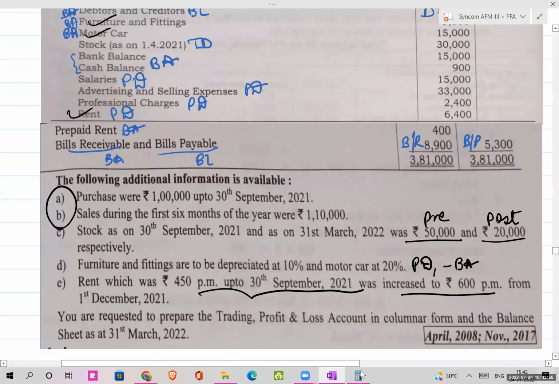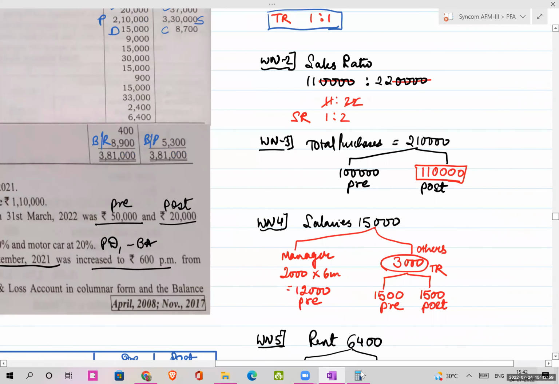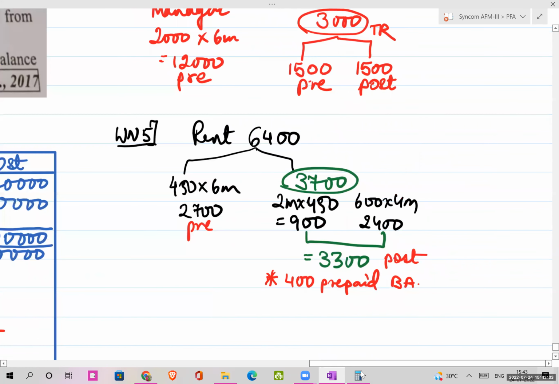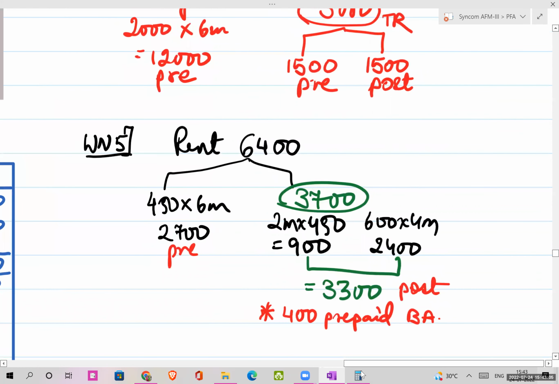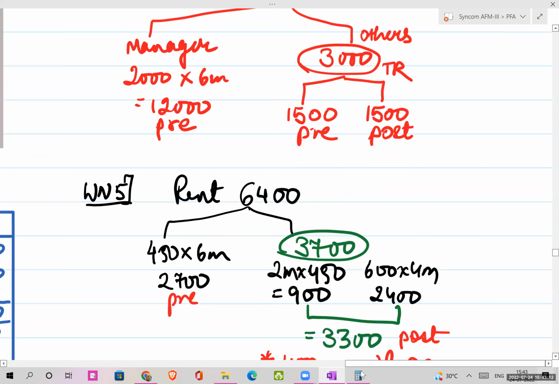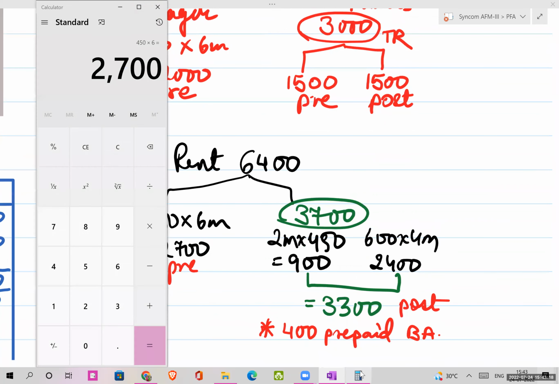Let's even do that part. I will just show. Please make a note of the rent element also because that is important. 6,400 ka total rent is given to you in the question. Okay. I just showed you the calculation. 450 into 6 months. Okay. Minus 6,400.